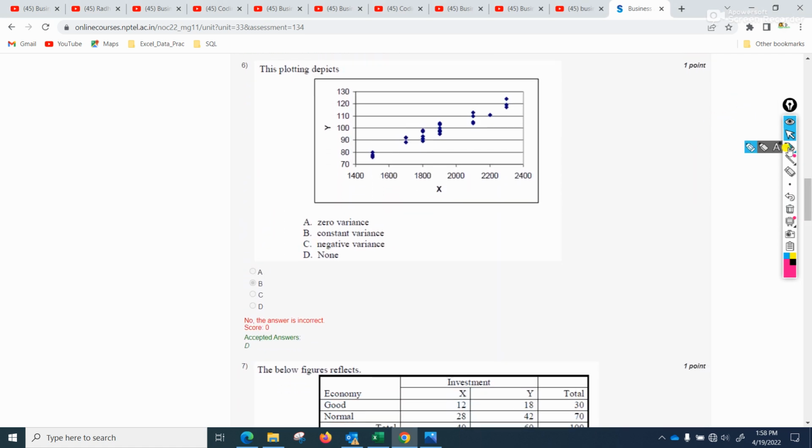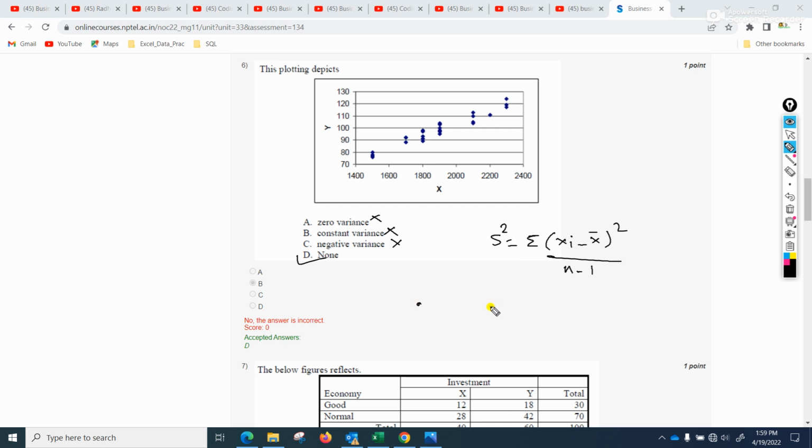Yeah, in this question you see, this plotting depicts, so it does not depict zero variance, not the constant variance and not the negative variance, so none should be the answer. You can check the graph on the internet. I also tried to find the formula: the formula of variance is s square, given by the summation of xi minus the mean of x, squared, divided by n, the number of observations, minus 1. And the definition of variance is the mean square difference between each data.